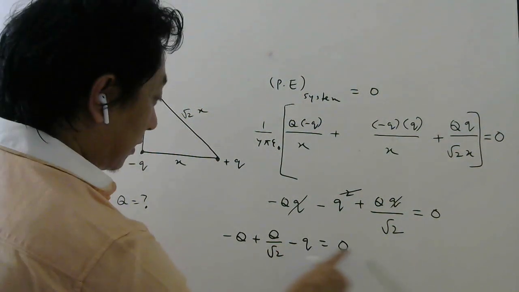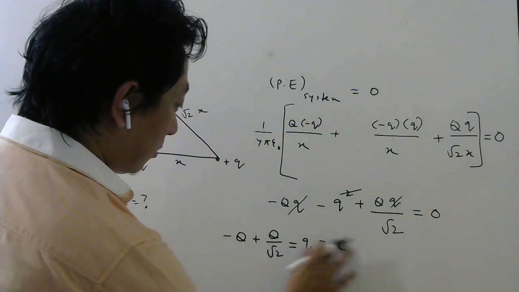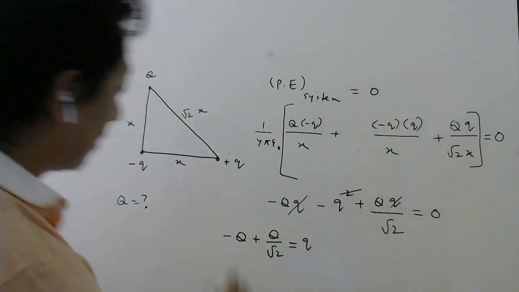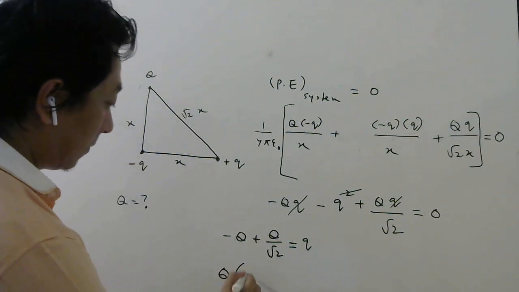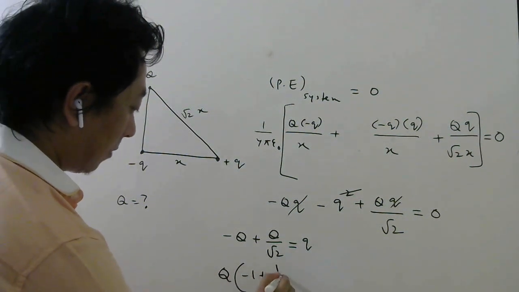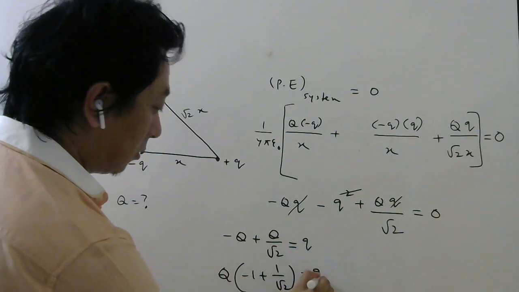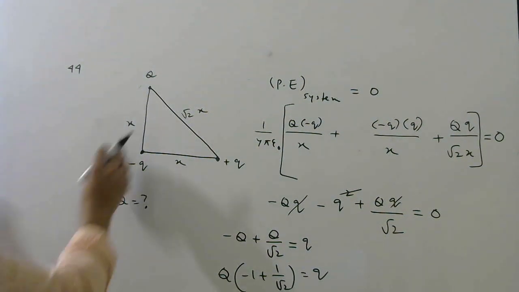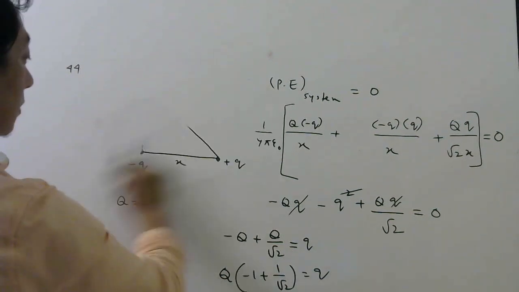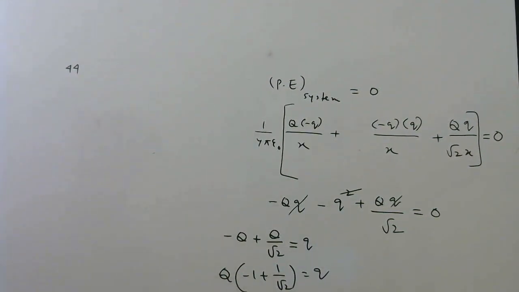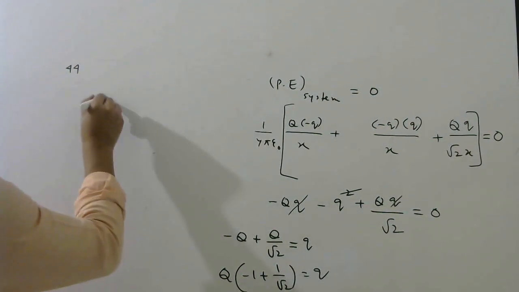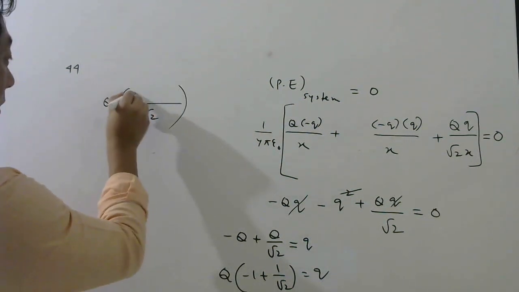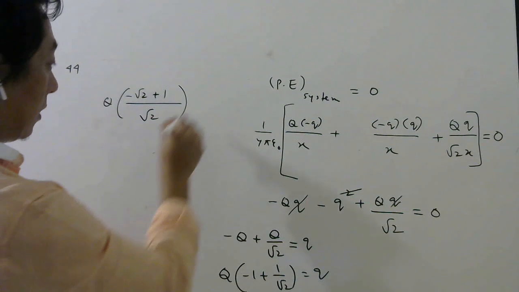Then let us take minus q this side, so it will become equal to capital Q, small q, sorry. I took minus q this side. Then let me take capital Q common. So it will be minus 1 plus 1 by root 2 equals q. Now let us solve this part. Here you take the LCM, so root 2, and this will be minus root 2 plus 1, that will be q.